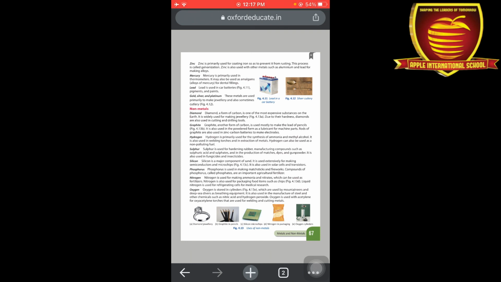Next one is mercury. Mercury is primarily used in thermometers, okay. It is used in thermometers to measure fevers or high temperatures. Next one is lead, we can use it in car batteries. Gold and silver we can use for making jewelry. Next are non-metals. Some non-metals are diamond, graphite, hydrogen, sulfur, silicon, phosphorus, nitrogen and oxygen. You can read these uses from your book, okay.